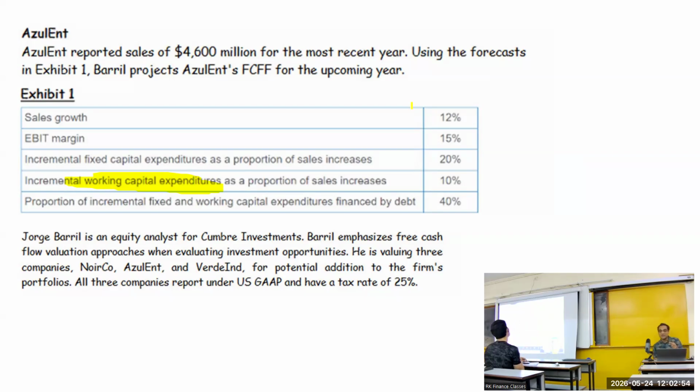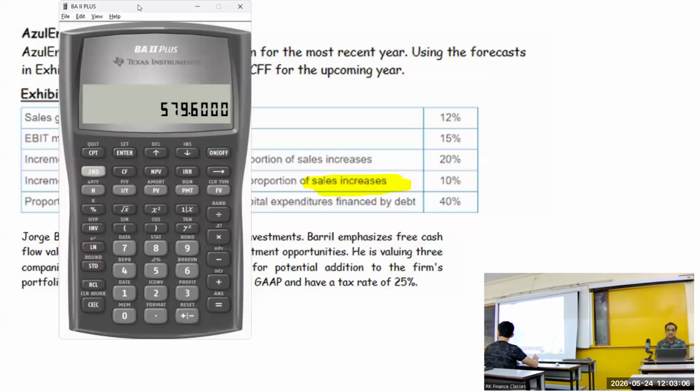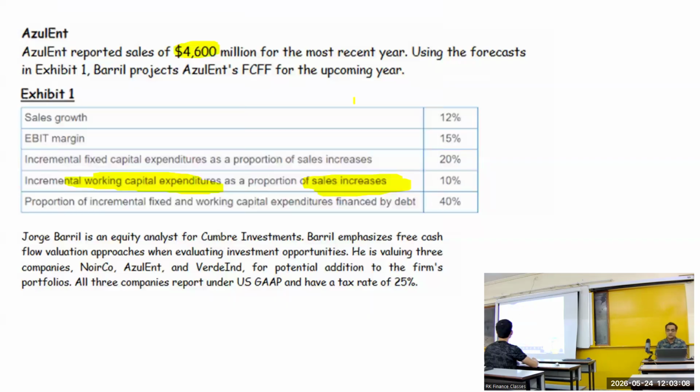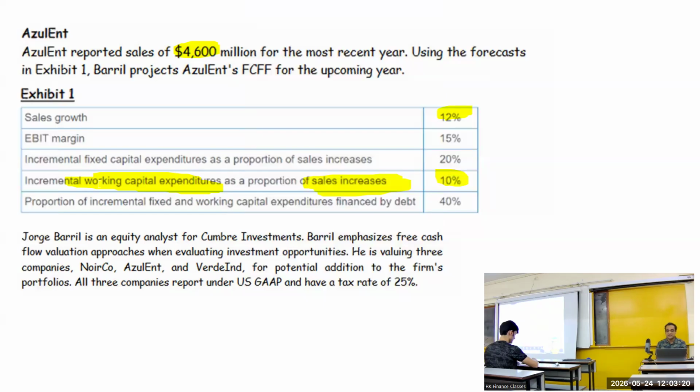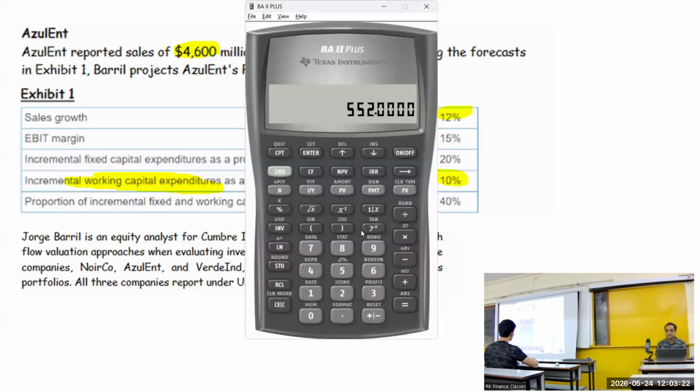Okay, incremental working capital expenditure, meaning working capital investment, as a proportion of sales increase. This is what you were doing, I guess, 4600 to 5152. The sales of the last year were 4600, and they're going to increase at a rate of 12 percent. So 4600 into 12 percent, that's the sales growth. The sales have increased by 552, and 10 percent of 552 is the working capital investment. So that's like 55. Working capital investment is 55.